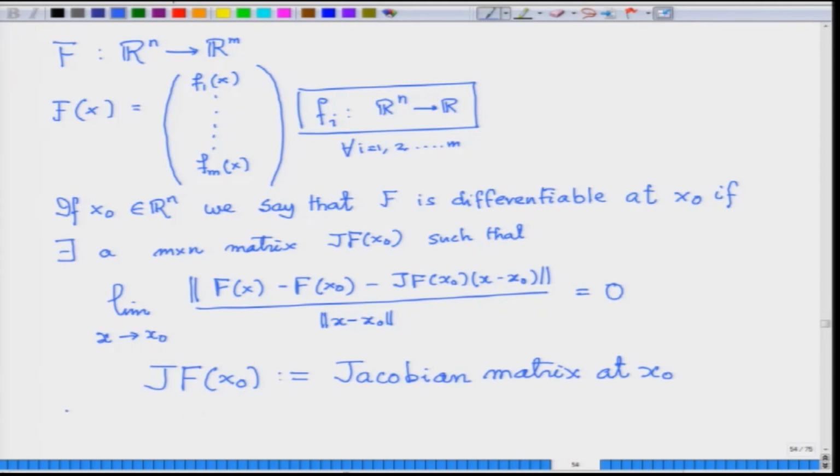The Jacobian matrix at x naught consists of elements of this form, del fi by del xj. So, the i-th j-th element is of this form, where i runs from 1 to m and j runs from 1 to n. That is what we have learnt.